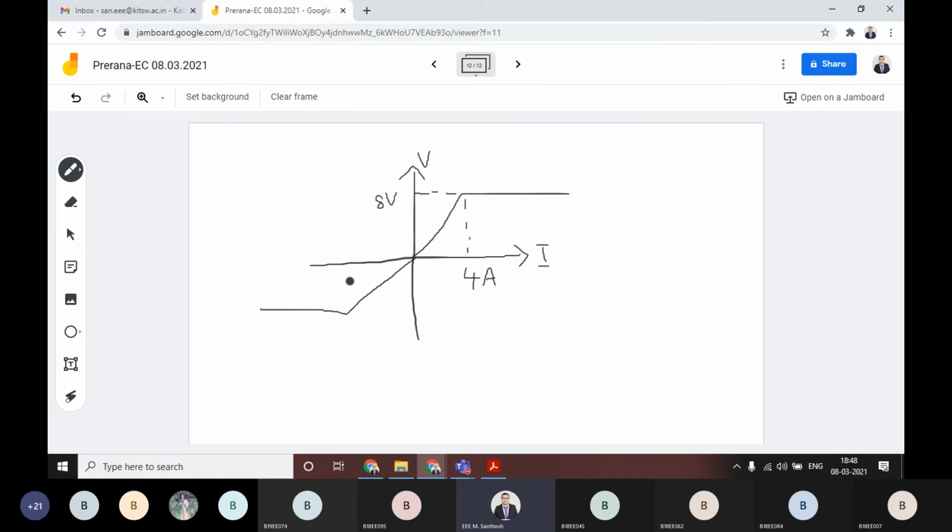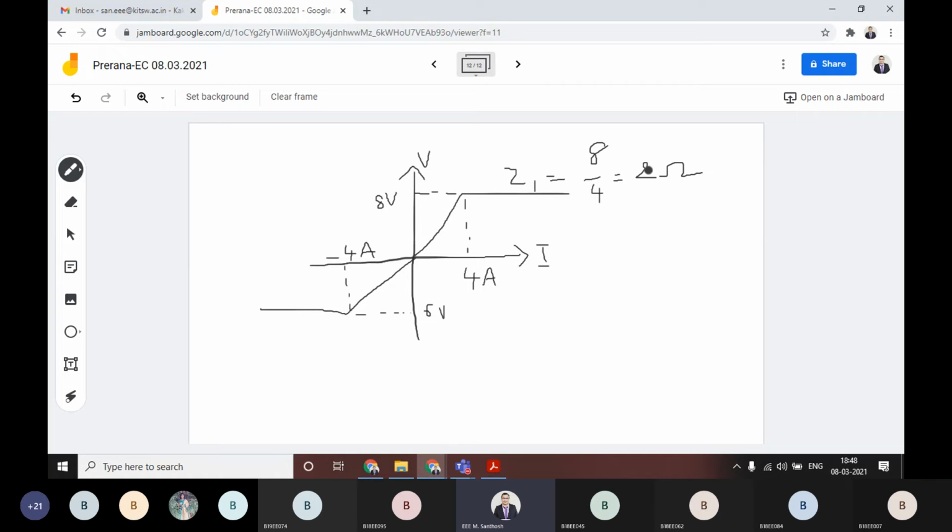Okay, 4 amperes. Then here this current is equal to minus 4 amperes, for suppose, but I am taking a different value here, it is equal to 6 volts. Then if you calculate here in this case, here the Z is equal to 8 by 4. That 8 by 4 is equal to 2 ohm.